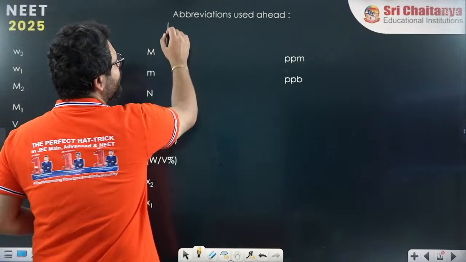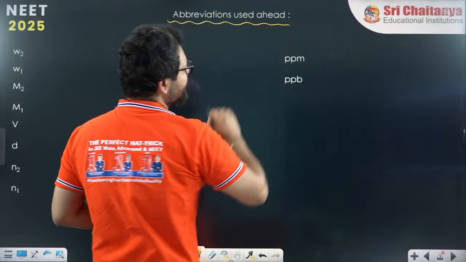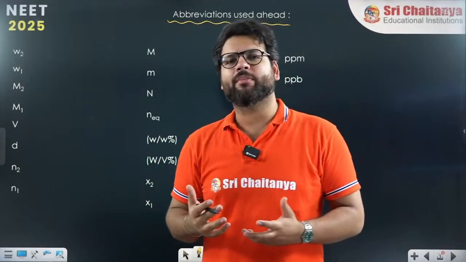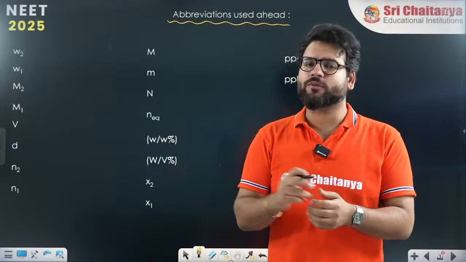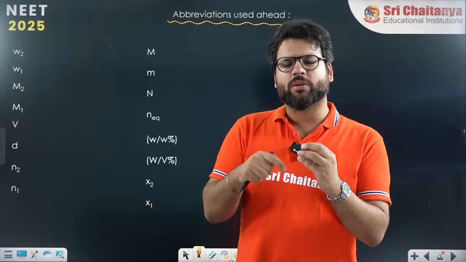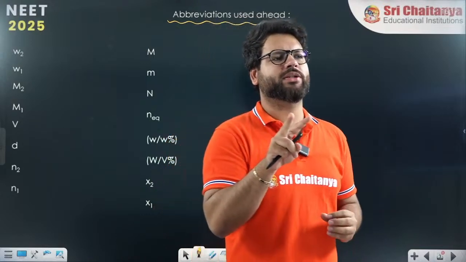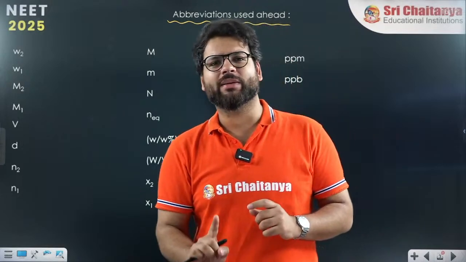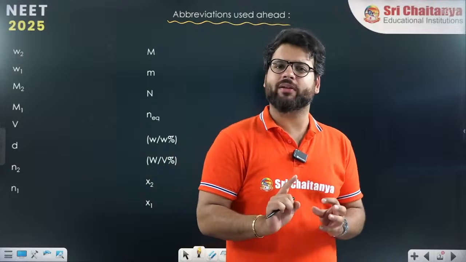So for the concentration terms, some abbreviations I'll be using like W, N, capital M, D. What are these things? Quickly write down in your notebook. Whenever we say 2 at the bottom, 2 represents solute. And whenever you mention 1 at the bottom, 1 represents solvent.